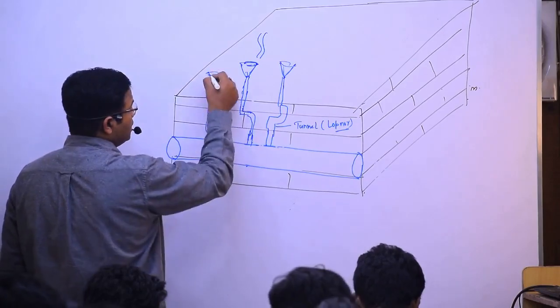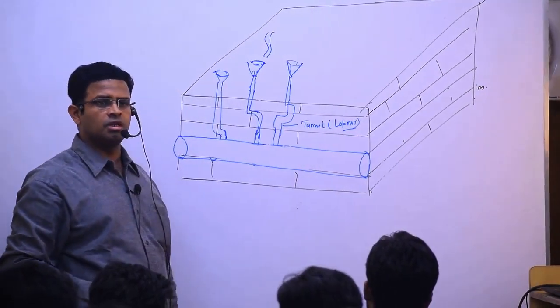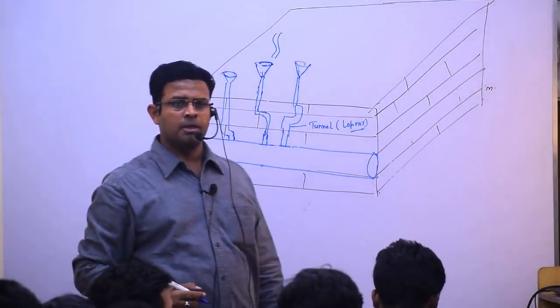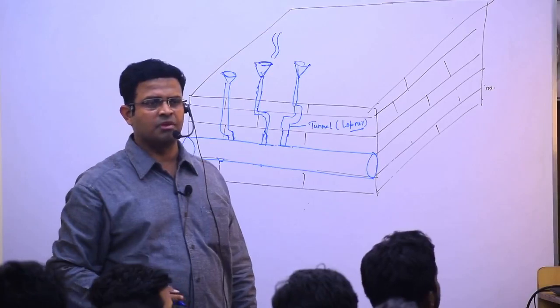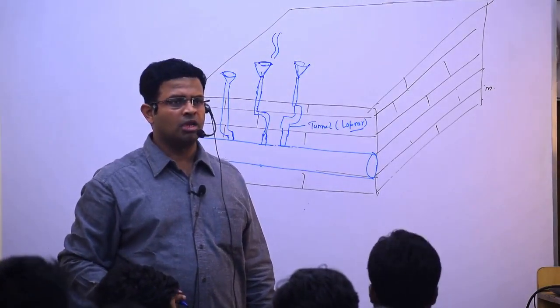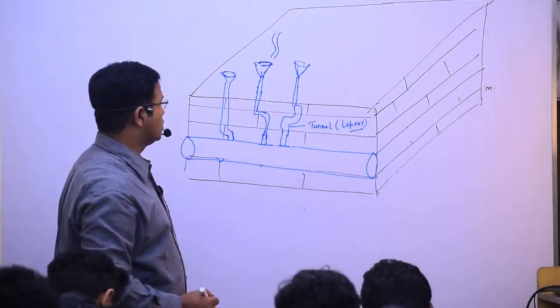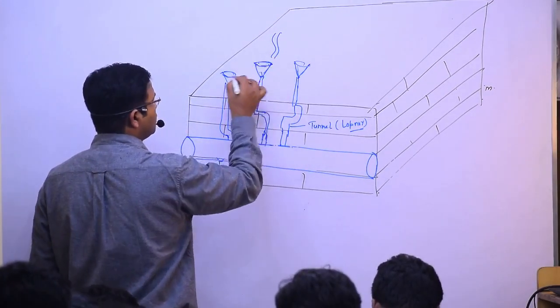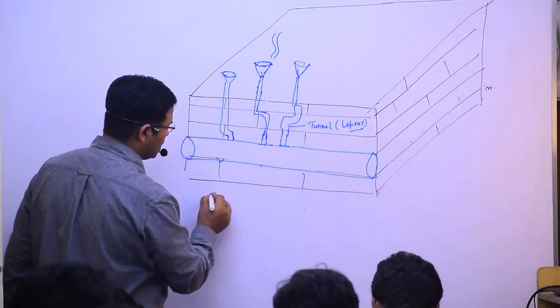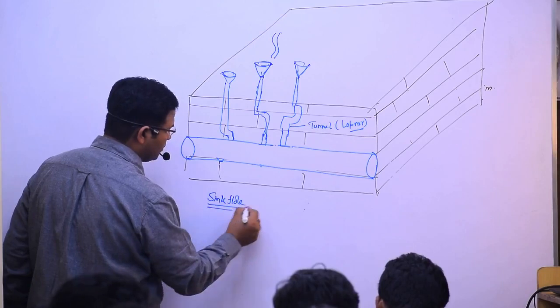Understood it? And this funnel shaped structure is known as sinkhole. This funnel shaped structure is known as what? Sinkhole. Understood? And through which process has it been formed? Tell me. Carbonation process. And this carbonation process helps in the formation of the funnel shaped structure, and it is known as what? Sinkhole. Simple idea.